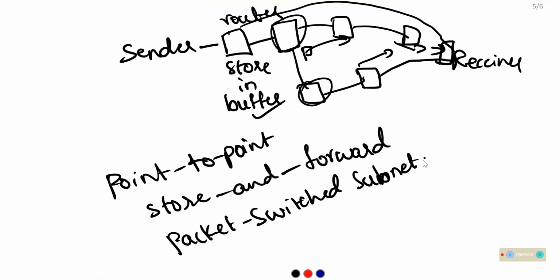This is about the WAN topology. In WAN topology, there are two types: point to point WAN and switched WAN.